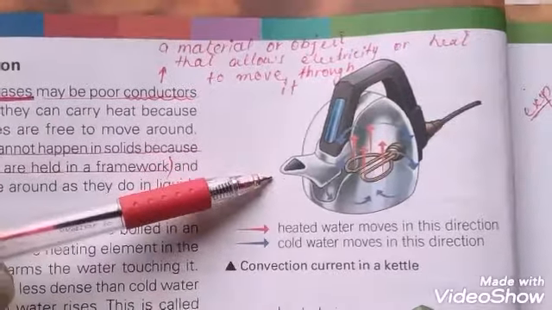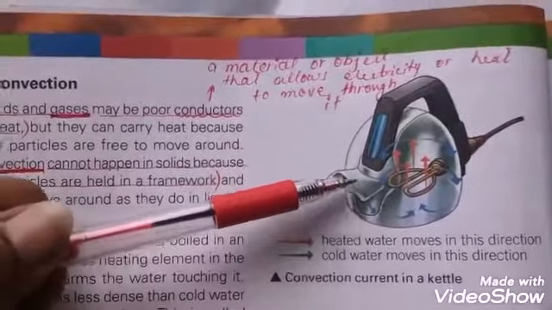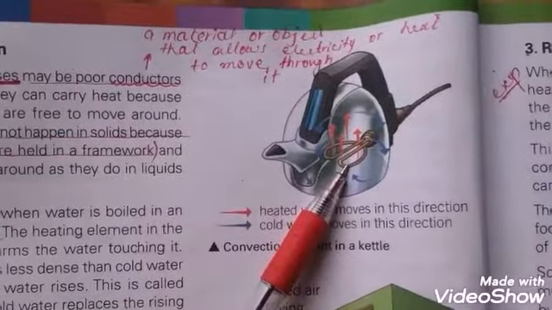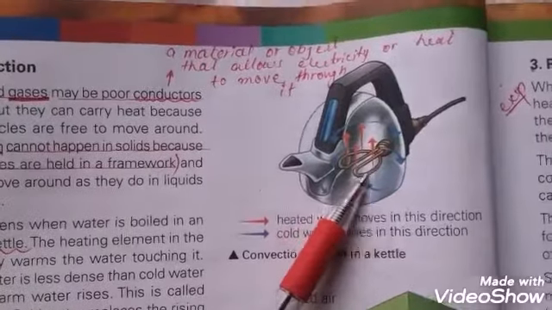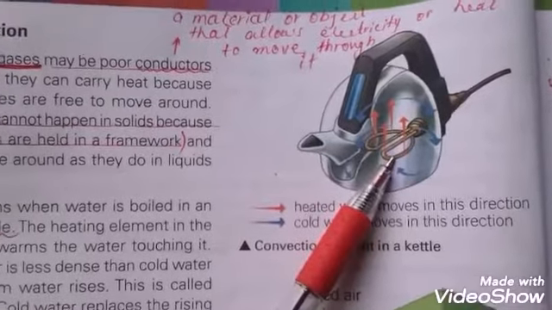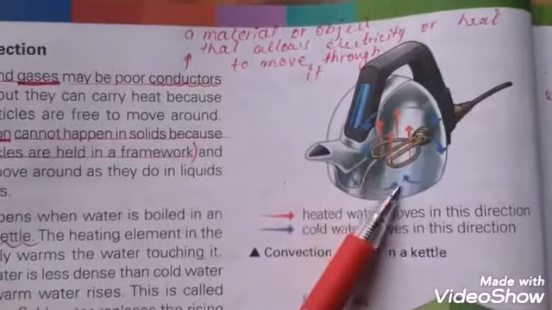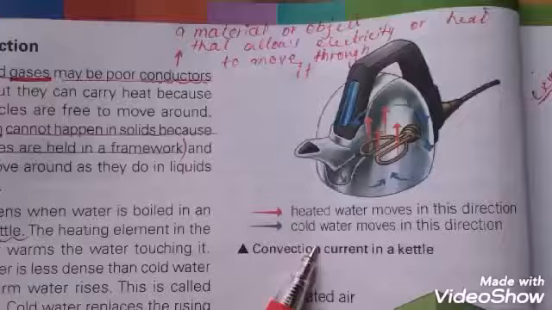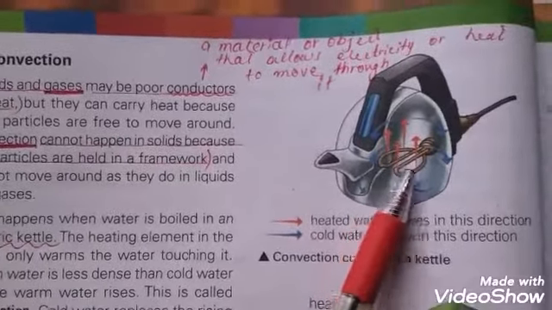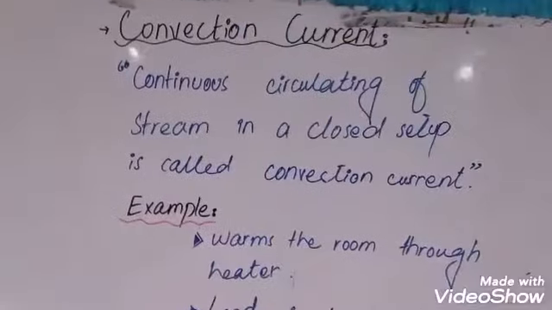Students, in this figure you can see that heated water moves in upward direction in red arrows and cooled water moves in circular direction. This is the heating element in the kettle that only warms the water that is touching it. As we all know, warm water is lighter than the cooled water, so the warm water rises. This continuous circulating stream in a closed setup of electric kettle is called convection current.